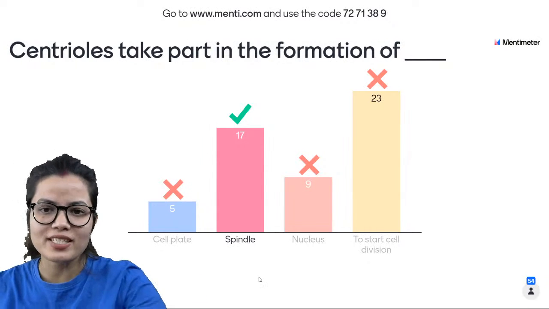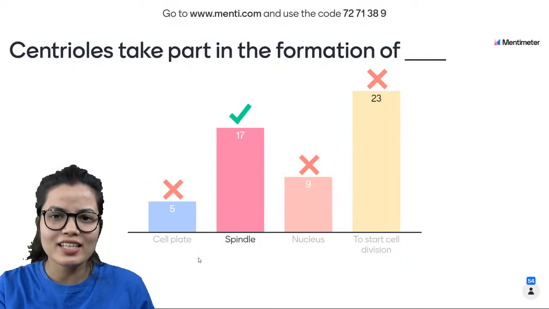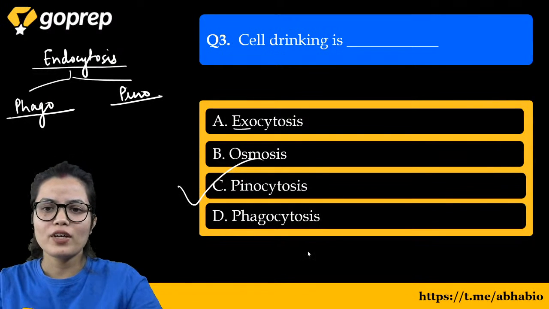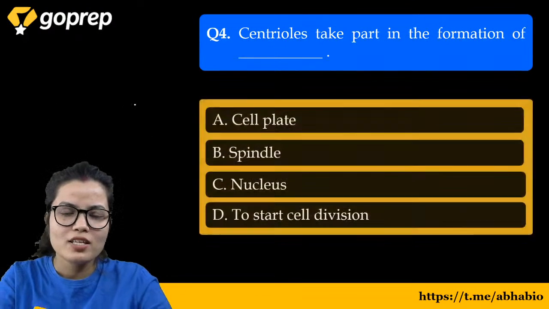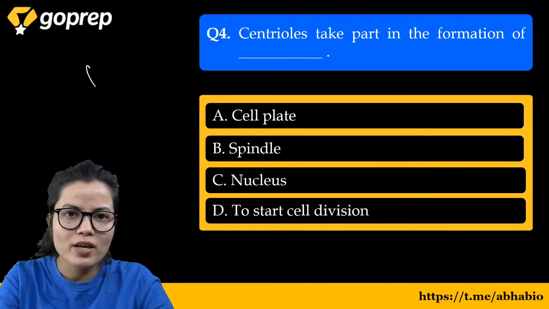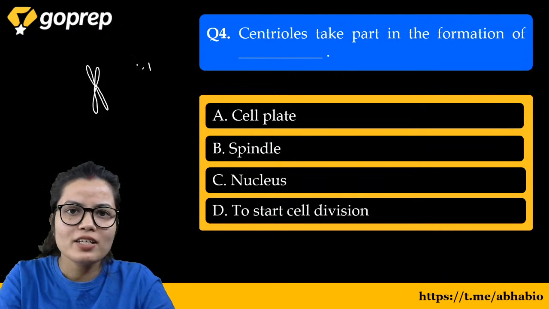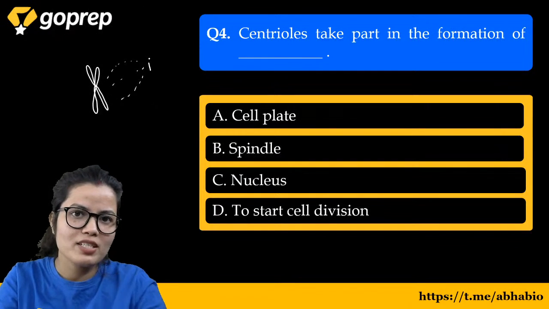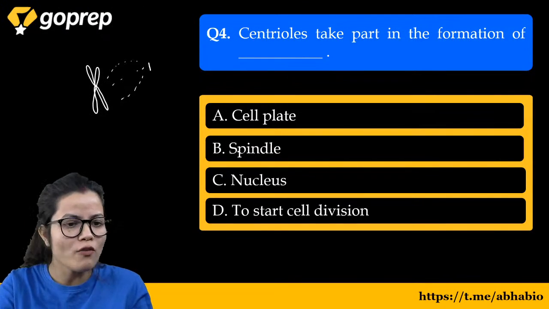For example, when you have studied cell division, you came to know about it. Suppose this is my chromosome, okay children, and this is the centriole. From here these threads are coming out. These threads are known as spindle, and the centriole plays a very important role in the formation of spindle.